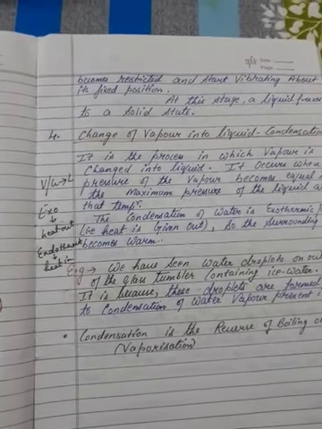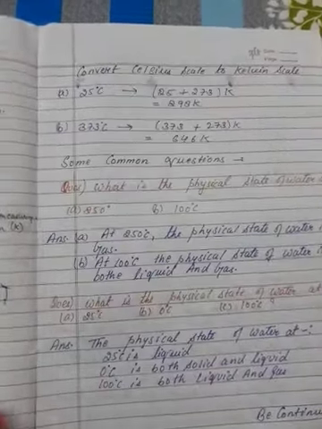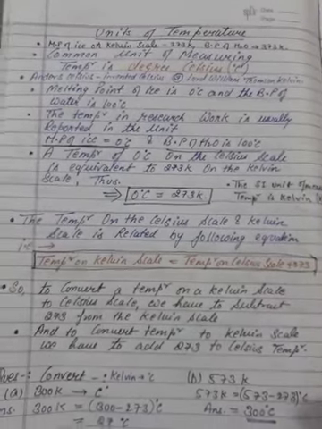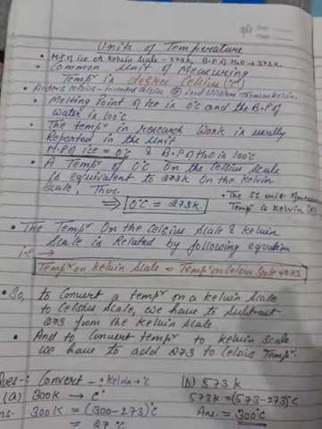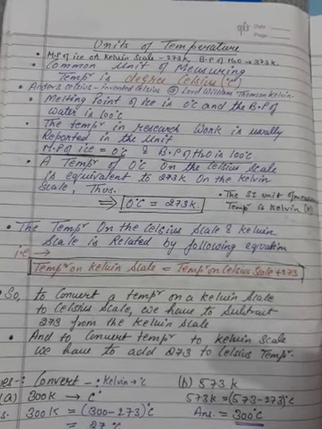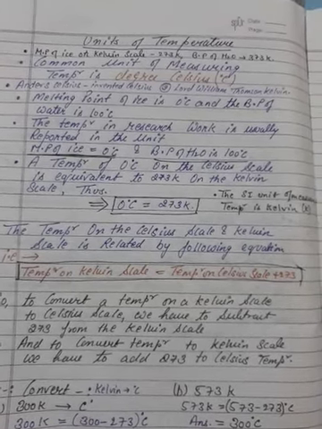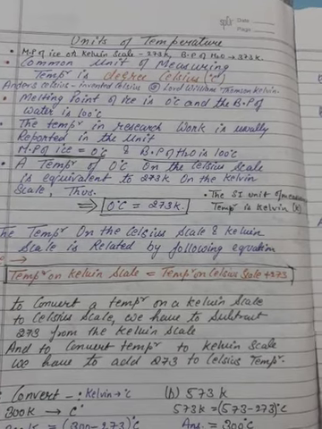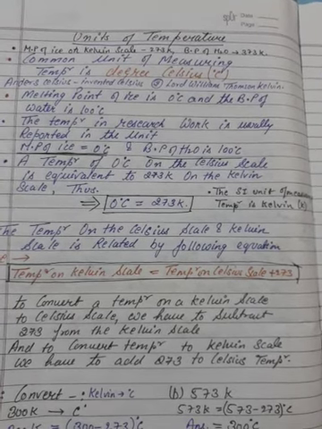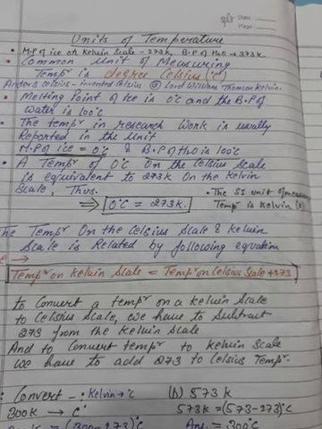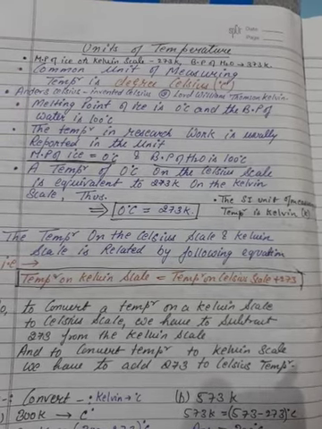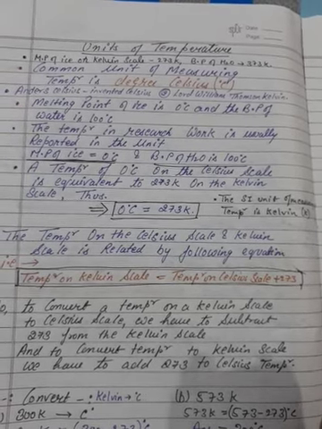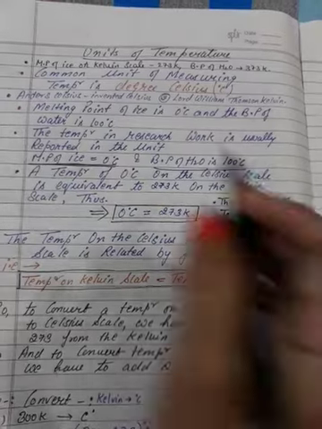Fine. Now next I will tell you about the unit of temperature. This is a very short topic. In the unit of temperature there are two types: one is Celsius and the second is Kelvin.